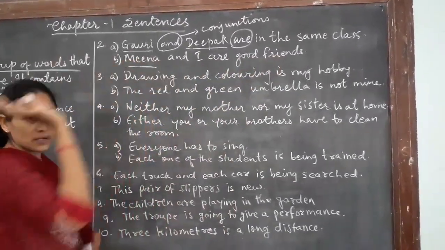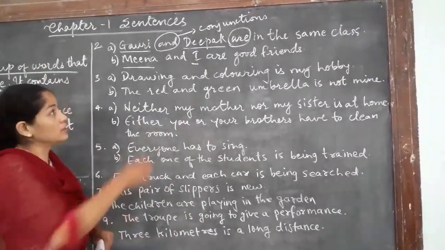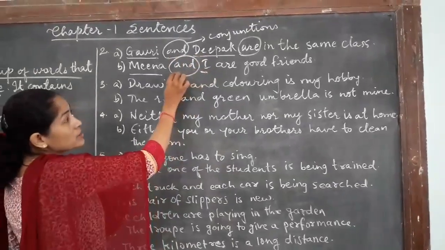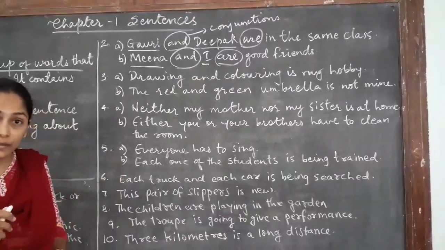Meena is a different person. I means myself. I am also a different person. Two different identities are there. They are joined with the help of a conjunction. So here "are" will be our verb instead of "is".